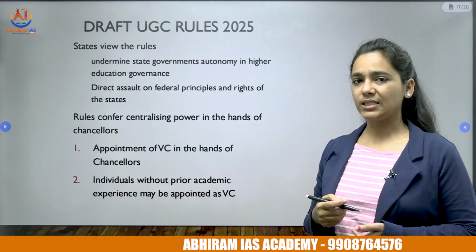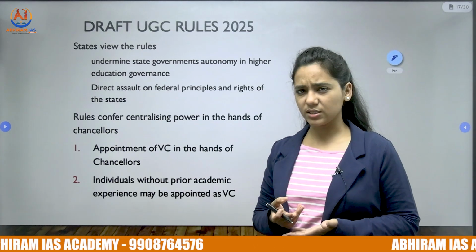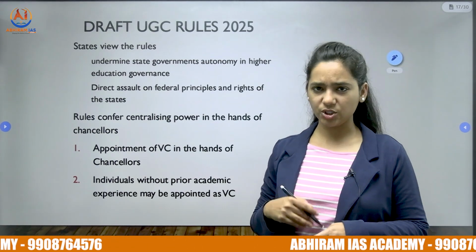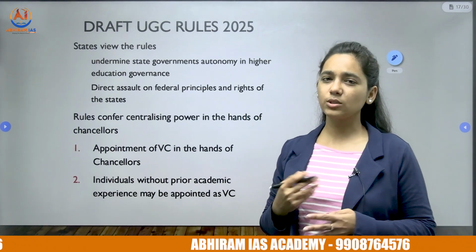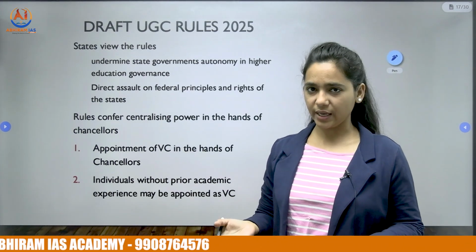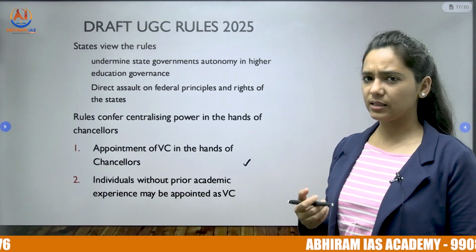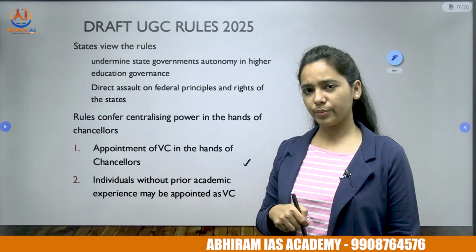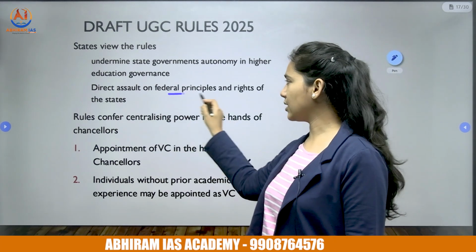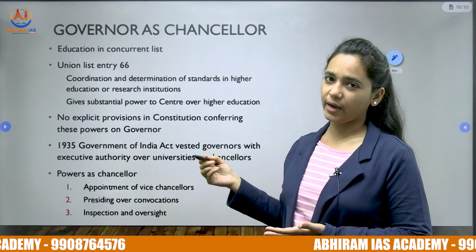So the rules confer some special centralizing powers on the governor, who in his capacity as a chancellor can appoint vice chancellor of his own choice. And there is also another provision: vice chancellor need not have any kind of academic experience. So these provisions have become controversial, and states think that it is undermining their autonomy, and also it is against the federal principles and rights of the state. Let us understand the issue behind this.